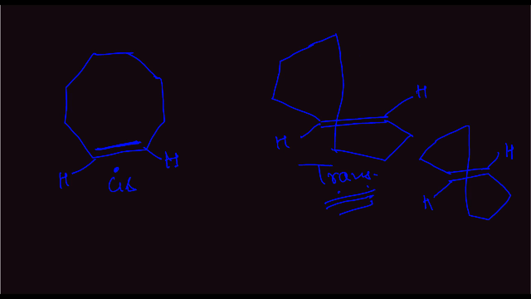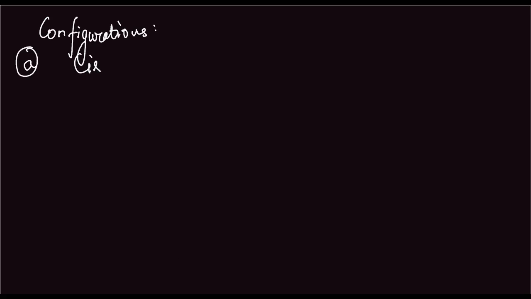Now, next we talk about the configuration of geometrical isomers. The first type is cis-trans.